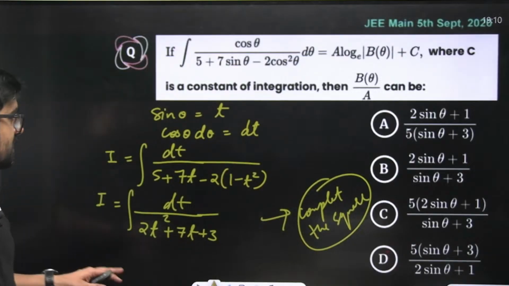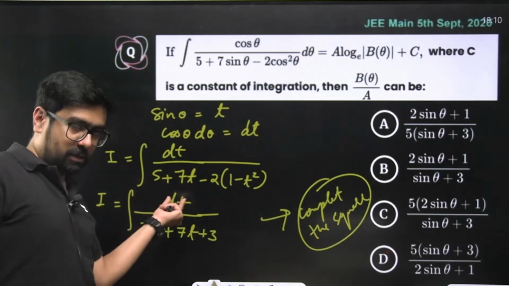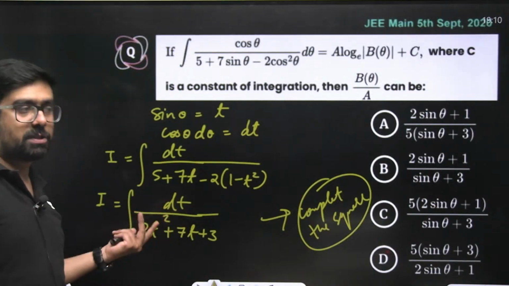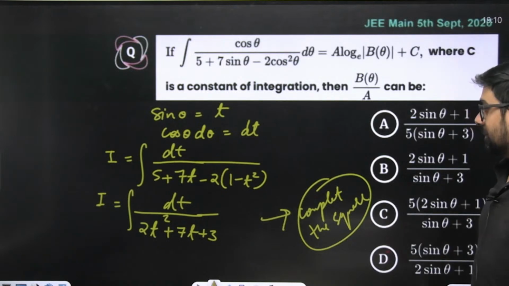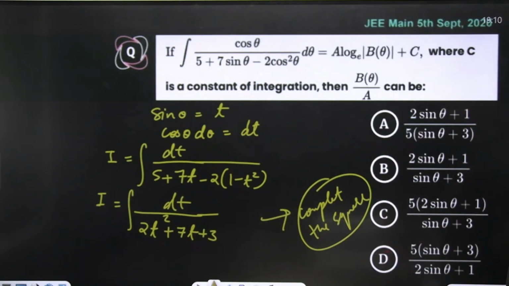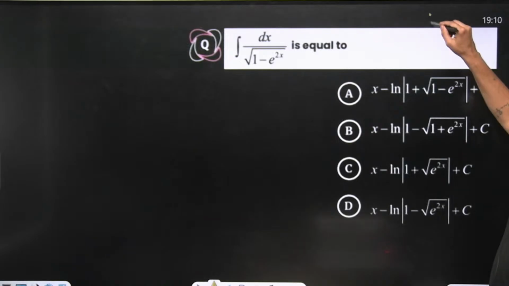We have to move a little bit faster, that's why I'm doing this. Either you can complete the square or factorize and move ahead. This approach, constant by quadratic: you'll have to just complete the square and write it in a square minus b square or a square plus b square form. Okay, let's move ahead. This is an important format.